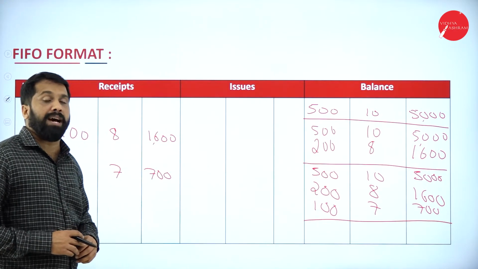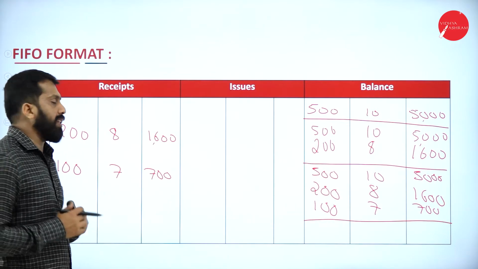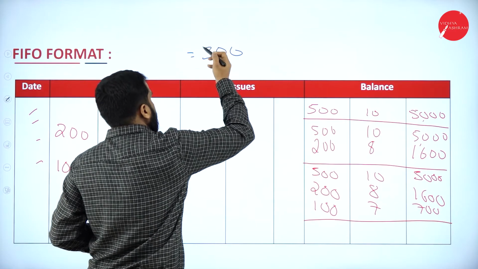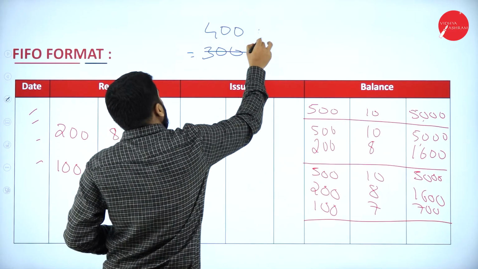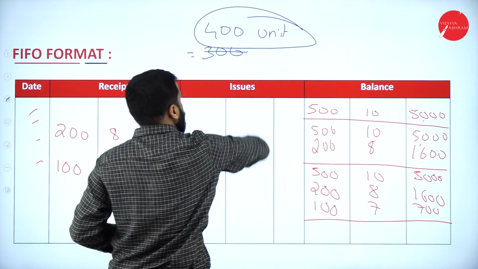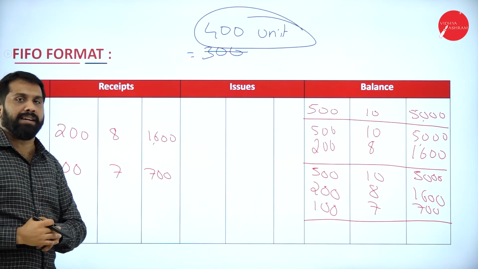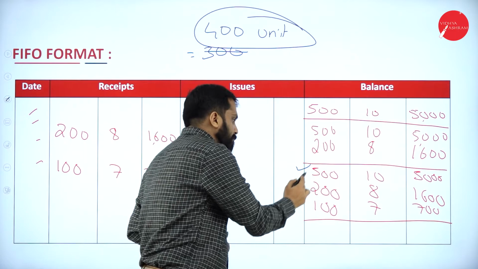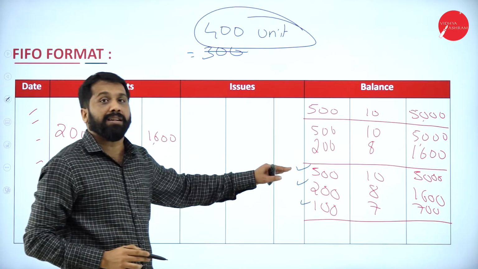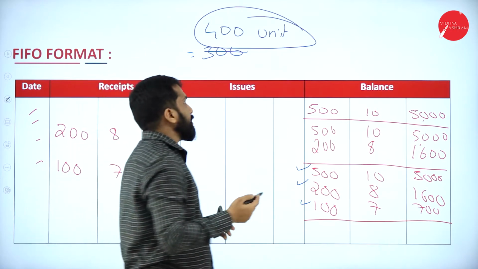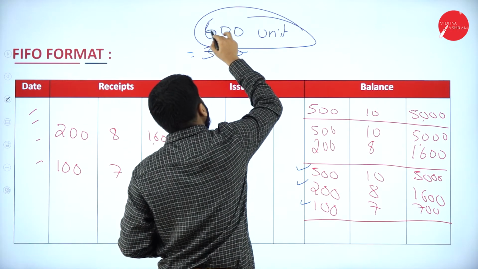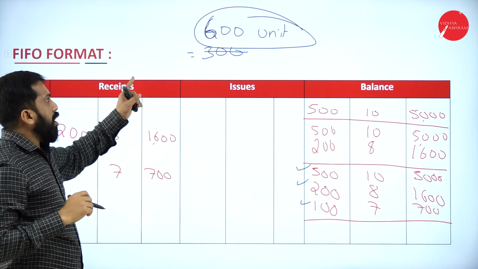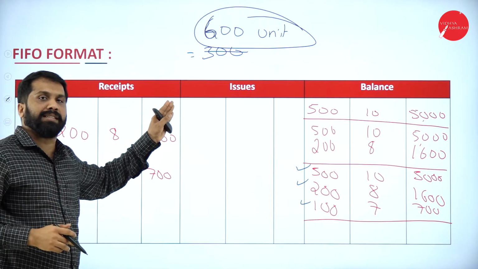In the question paper, they have given issue. How much issue? I'll tell you. Now, in the question, they have given issue 300, not 300, we'll make it 400. 400 units issued. How much they have issued? 400. Now, directly go to issue column. We have box 1, box 2, box 3. Or else we can take it not 400, make it 600. Always for issue, they will not give you price. Now, how many units are issued? Sold 600. How to write?